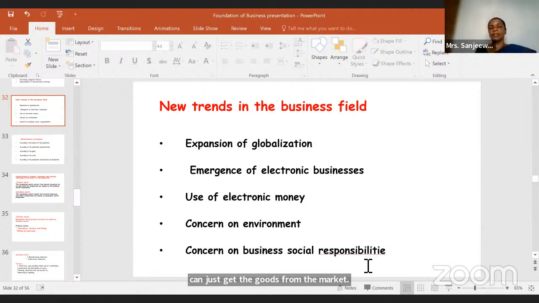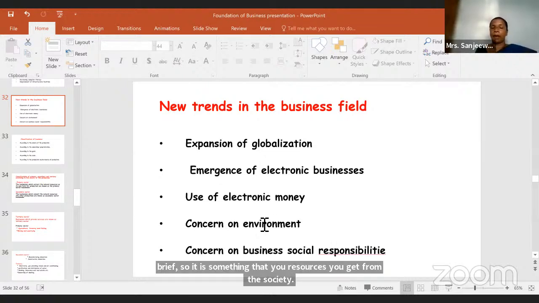So, concern on business social responsibility, right? These are new trends. Anyway, we are going to discuss that in the second lesson, right? Social responsibility, in brief, is that you get resources from the society to produce, so you also need to do something for them, right?